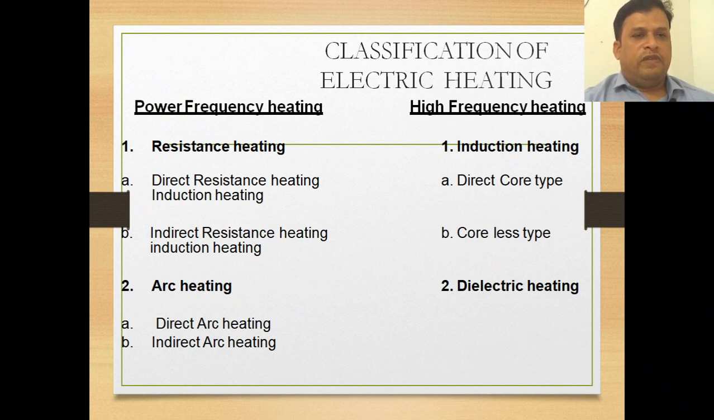In power frequency heating, we come across resistance heating. In high frequency heating, we come across induction heating. In resistance heating, the first point is direct resistance heating, and the second point is indirect resistance heating. And induction heating is of two types: direct core type induction heating, and the second one is coreless type induction heating.